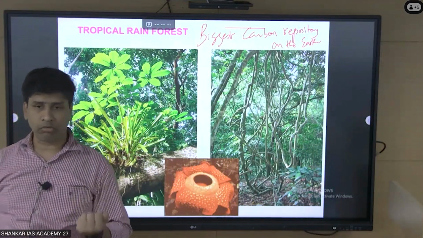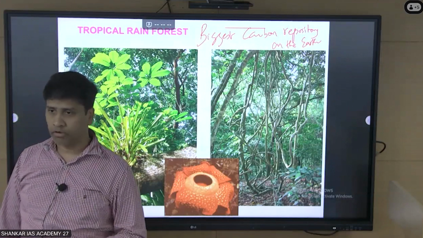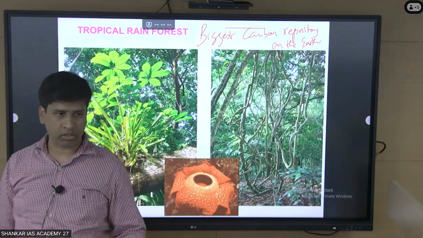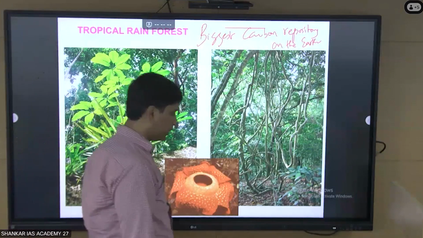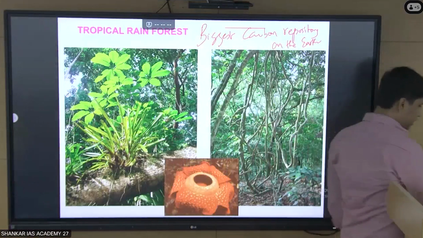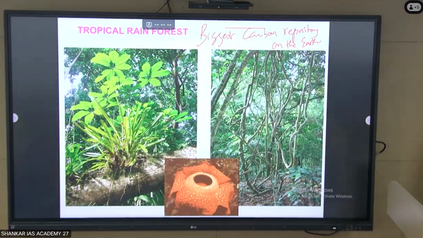They take the maximum carbon dioxide and give oxygen. Of course, this is the lung of the planet. The maximum oxygen production for the earth is done only by the tropical rainforest. So the next point is, it is one of the biggest carbon repositories on the earth.